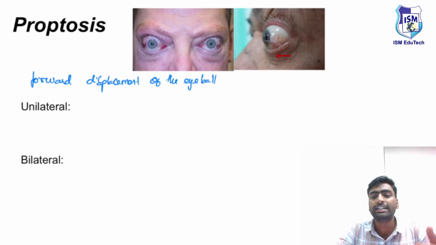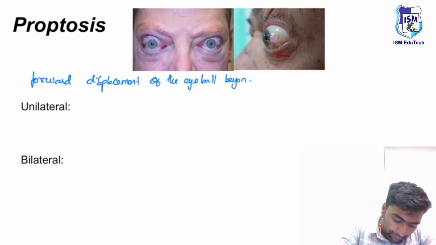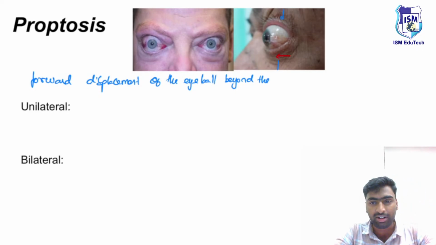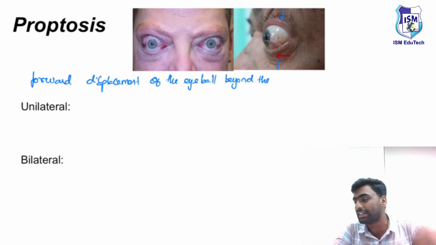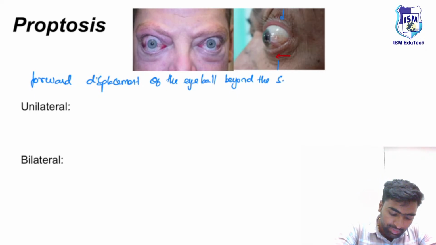It is the forward displacement of the eyeball, which is actually beyond the superior and inferior orbital borders. It is pushed forward beyond the superior and inferior orbital margins. So just remember, it is the forward displacement of the eyeball beyond the superior and inferior orbital margins.